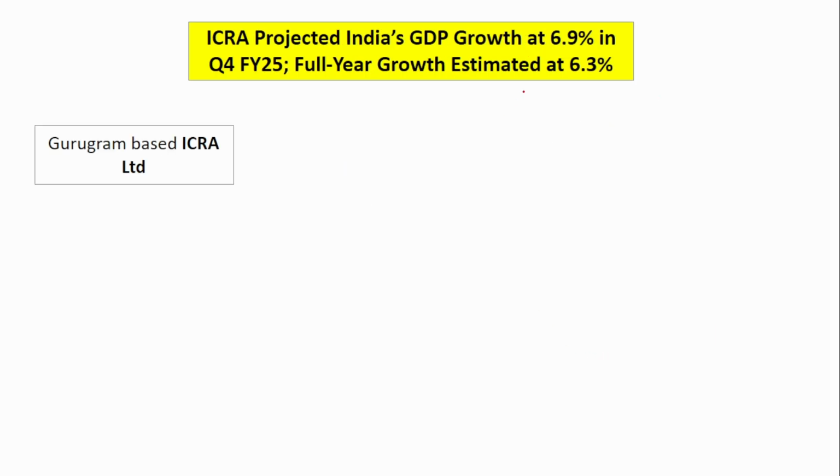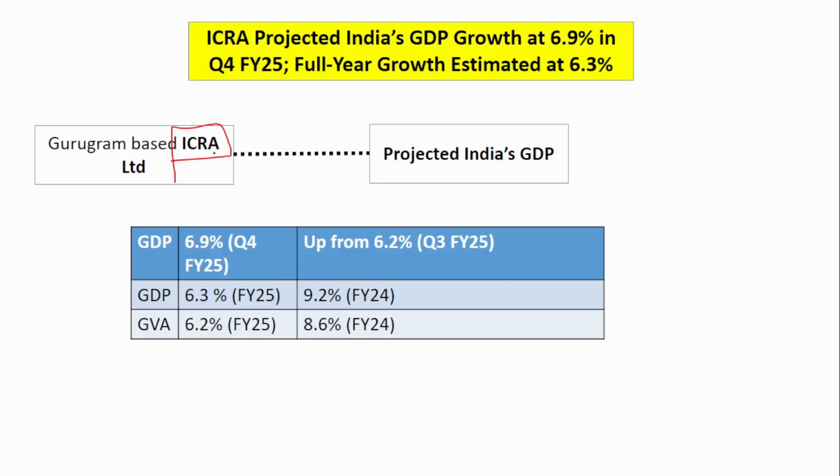Next is about the GDP projection. The Gurugram-based ICRA, a credit rating agency, has projected India's GDP. It is expected to grow at 6.9% in Q4 of financial 25, up from 6.2%. In Q3, India grew only at 6.2%, but in Q4 it is expected to grow at 6.9%, which is a very good value.